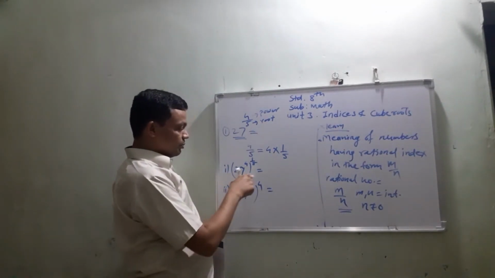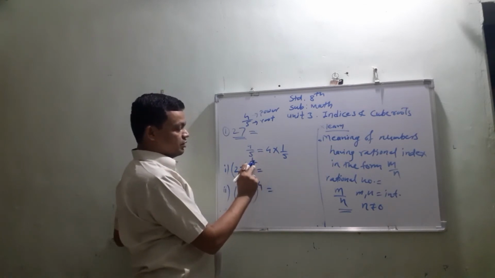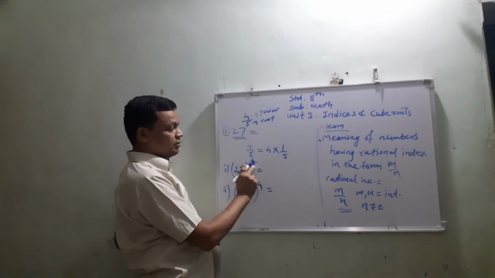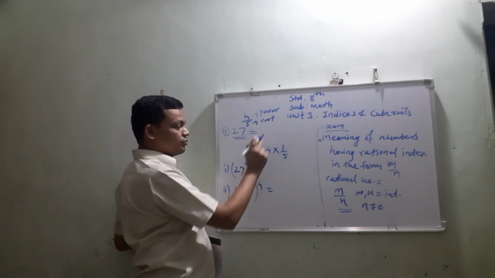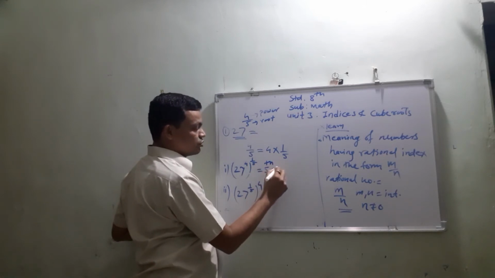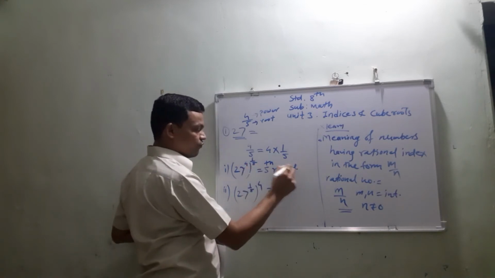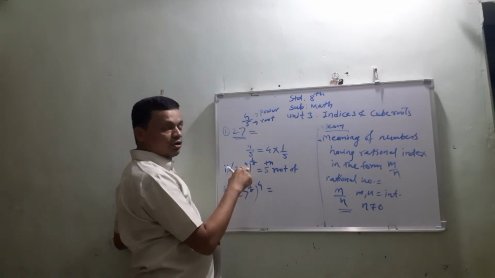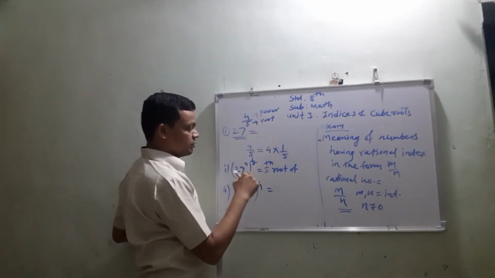So the meaning of the first number is, see 1 upon 5. This denominator value indicates the value of root, that is 5. So fifth root of 4, which denotes the value of power, that is fourth power.